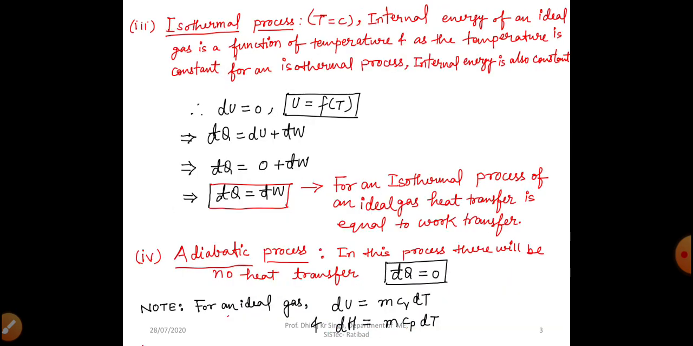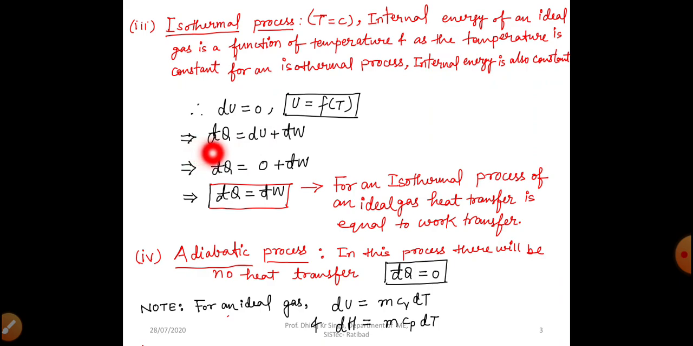Now move to the isothermal process. Heat transfer in an isothermal process we have to derive. So an isothermal process is a process in which temperature is constant. And we all know internal energy of an ideal gas is a function of temperature. And as temperature is constant for an isothermal process, internal energy is also constant. So in an isothermal process, if temperature does not change, then change in internal energy will be 0, right?